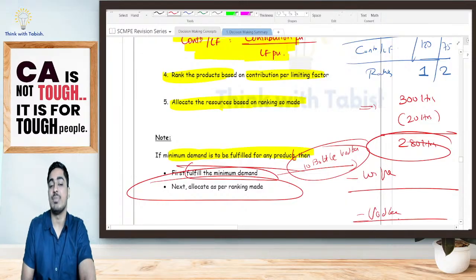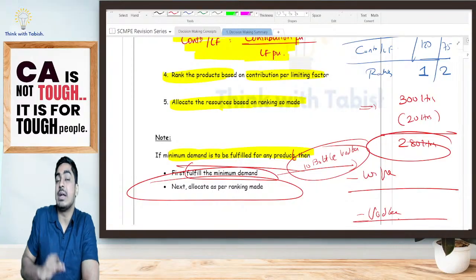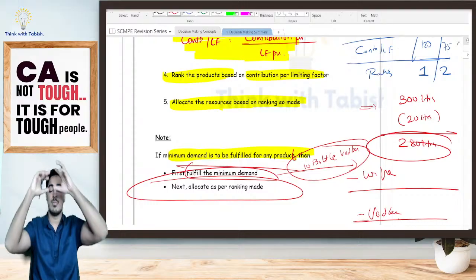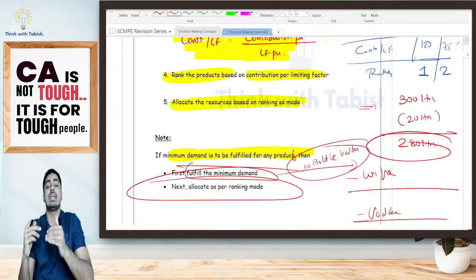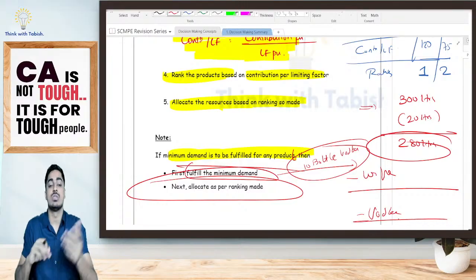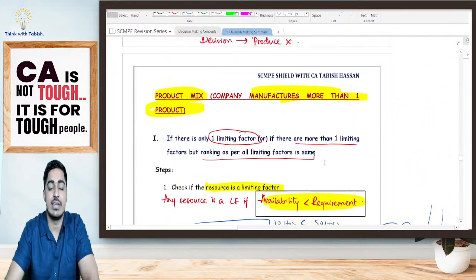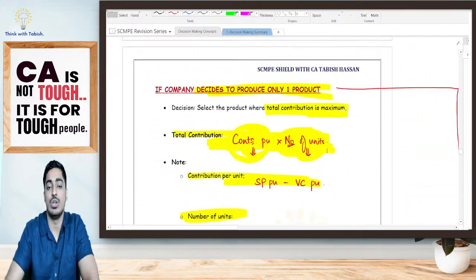Is it clear? What I am telling is, if I have accepted any order, or if there is any minimum demand that has to be fulfilled, from my total availability I will reduce that minimum demand. My balance resource, I will allocate as per the ranking so made. Is it clear, everyone? Yes. So this is what we are going to do.